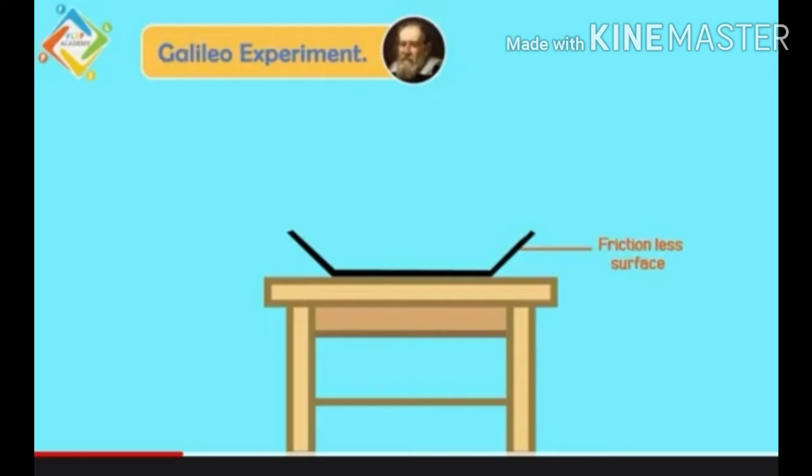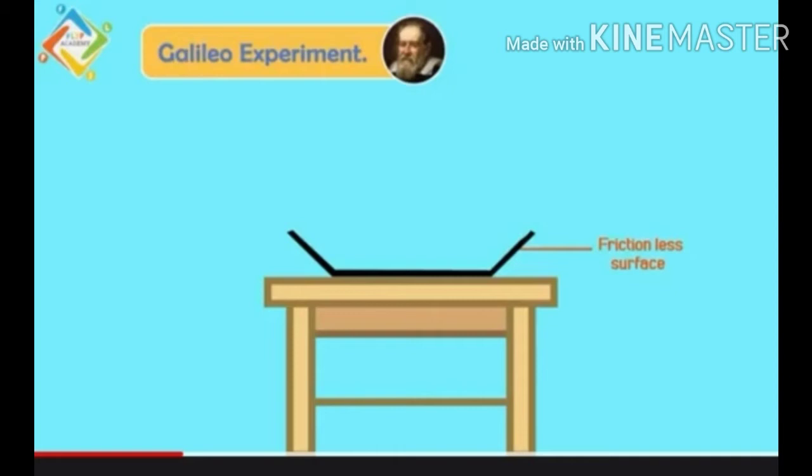That means he has taken two inclined planes in opposite directions. दुईटा inclined plane लिनु भयो उहाँले, opposite directions मा. Opposite you have understood, no?